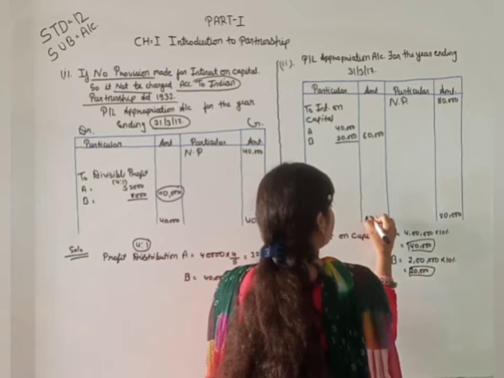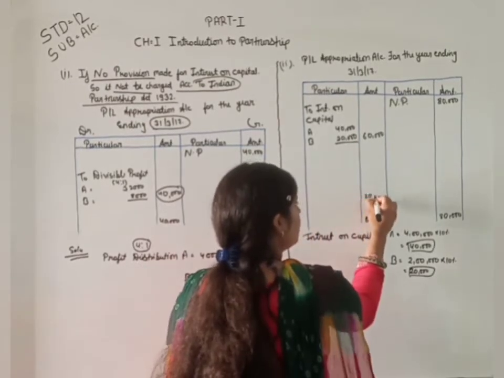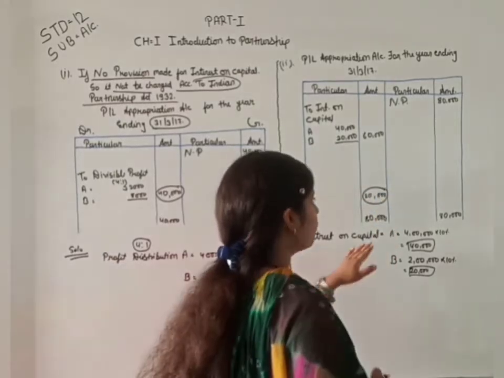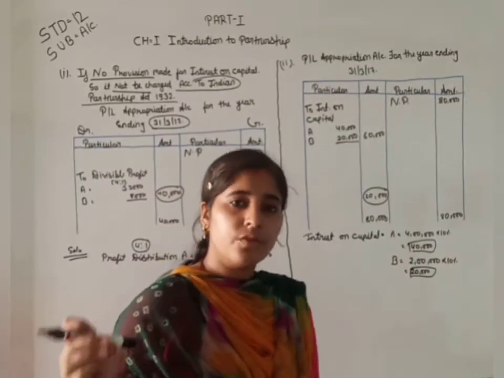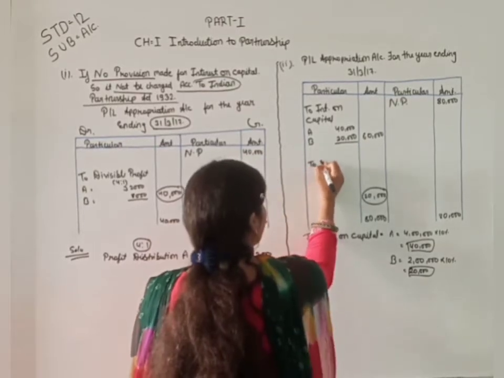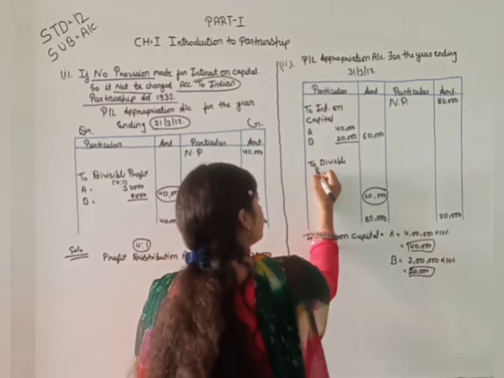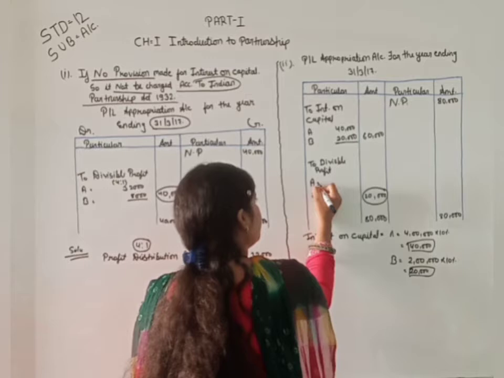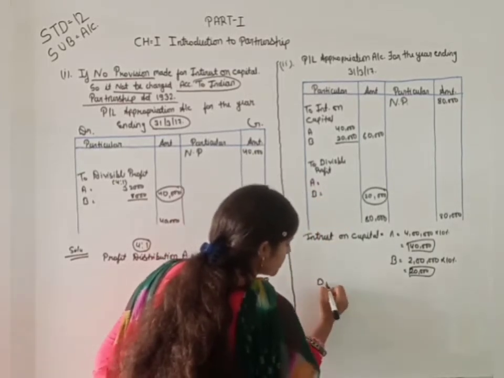total is 80,000 and 20,000 is your profit. So we are distributing this profit to partners. The ratio is 4:1. Okay. Now the divisible profit, for A and for B. So here the solution about the divisible profit.